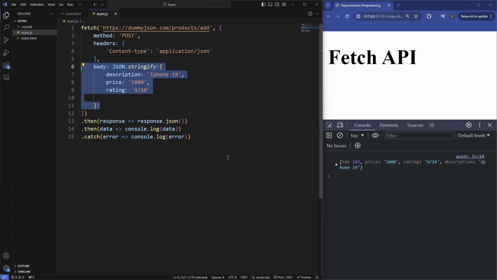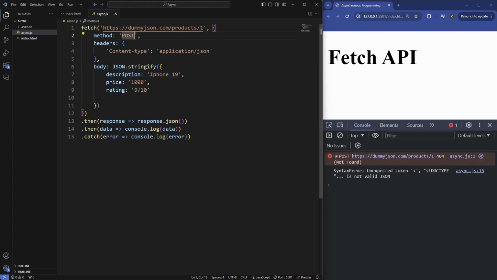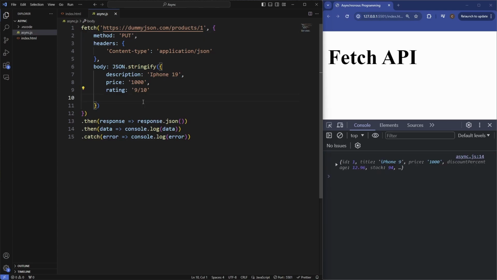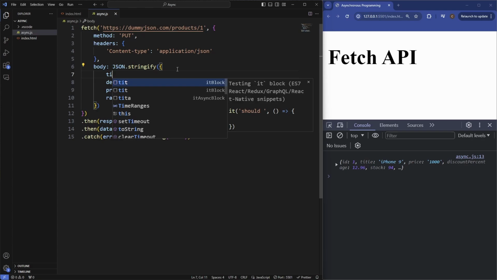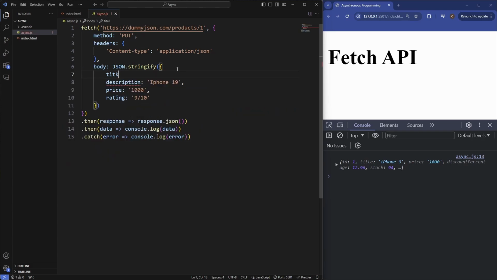Let's now create a PUT request, which we're going to use to update an existing product. So we'll just grab our first product again and then create a PUT request, and as you can see, let's change it. So let's change the title actually to the iPhone 19, and then in the description you can say changed to iPhone 19.